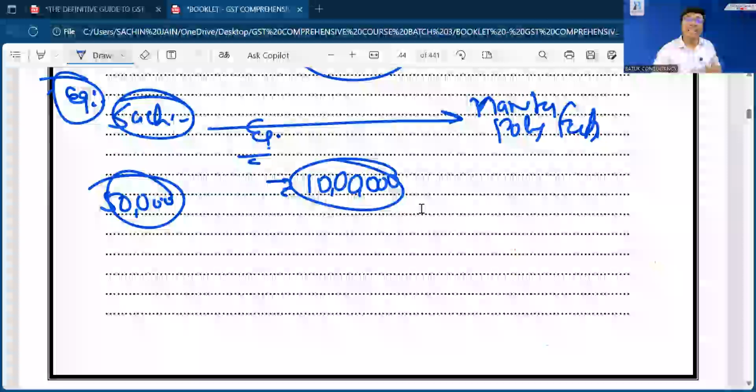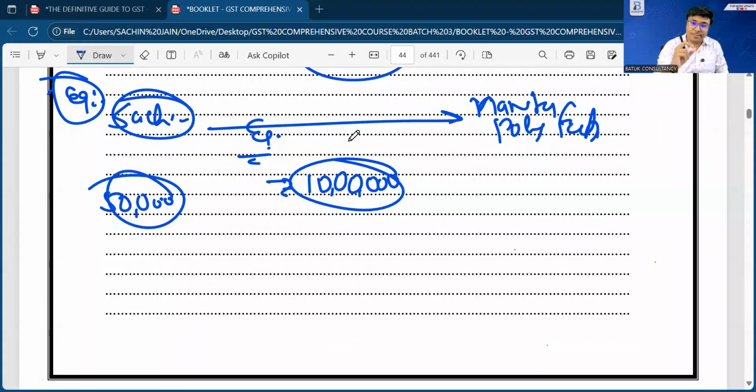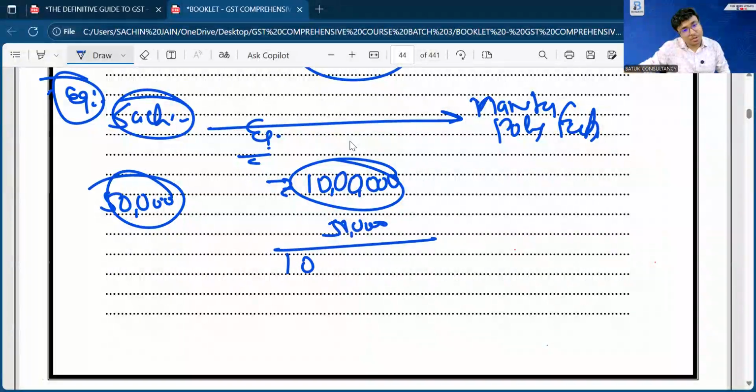Yes, it is the obligation of the supplier. Okay. So if there is any expenditure which is prima facie the responsibility of the supplier, but the same has been borne by the recipient, in such a scenario that expenditure will also become part of the value of supply. So the expenditure which has been paid by Mr. Sachin will be included in the value of supply, and Manita Polyfab has to pay GST at the rate of 18% on 10 lakh 50,000 rupees. That will be treated as value of supply.